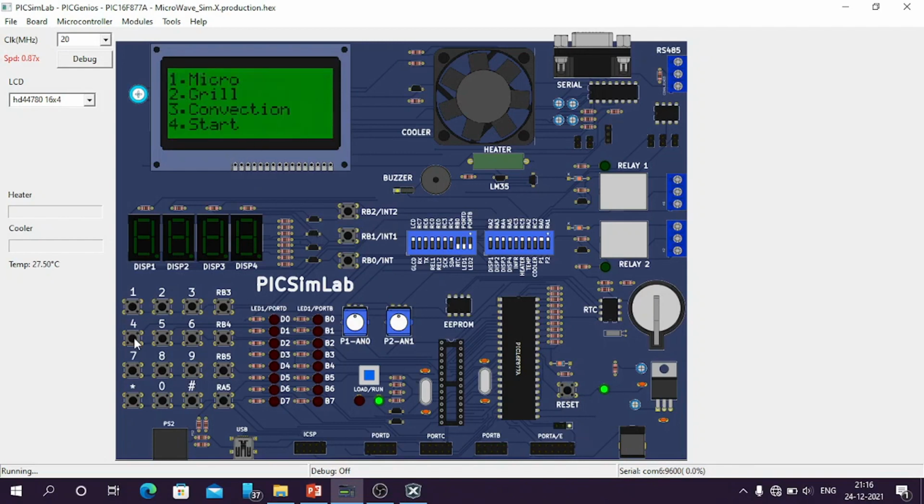Then we have option 4 as start mode. Start mode will run for 30 seconds. If we press 4 again, it will increase by 30 seconds. Then we have 5 as the pause option to pause the process. Then we can press 4 to resume our process. Then we have 6 to stop the process. If we press 6, it will stop the current process and come back to the cooking mode display.